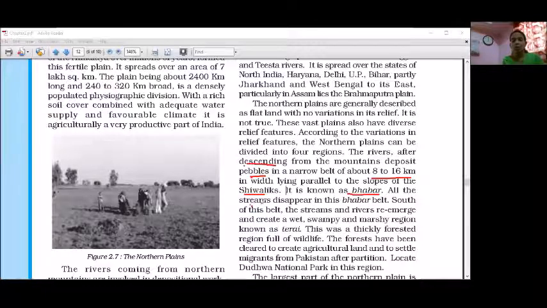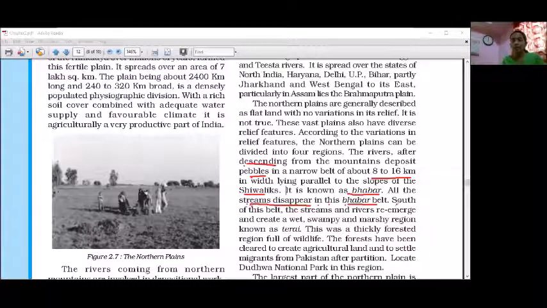When rivers enter this part, after deposition upon deposition, the streams disappear. Disappear means they do not go somewhere else; they re-emerge in some other part. That is what we will see in the next part.